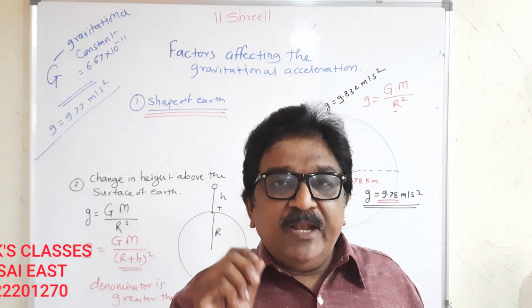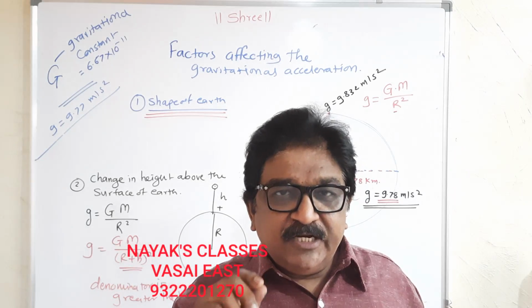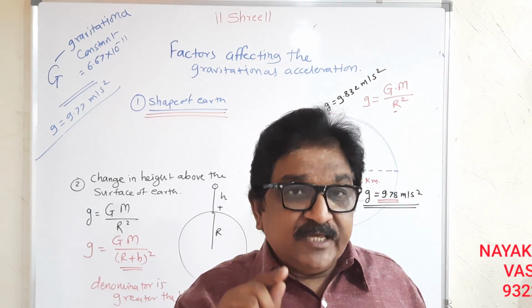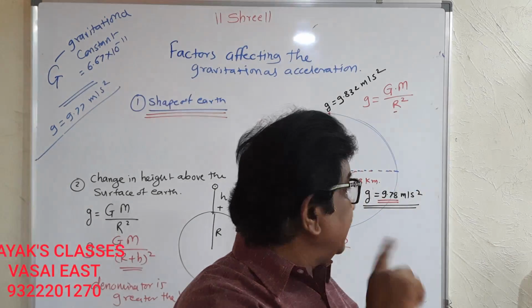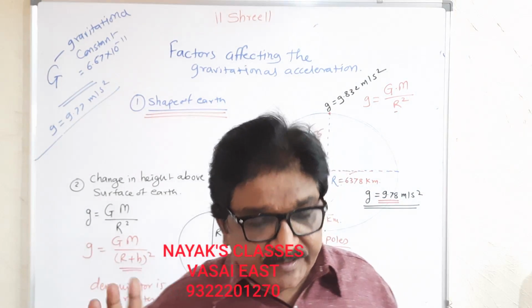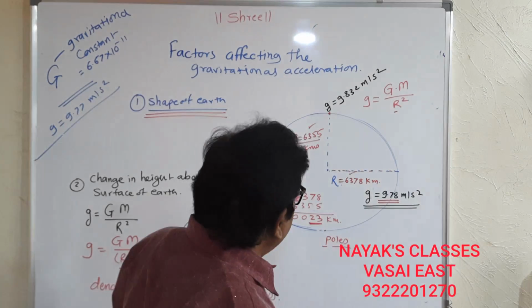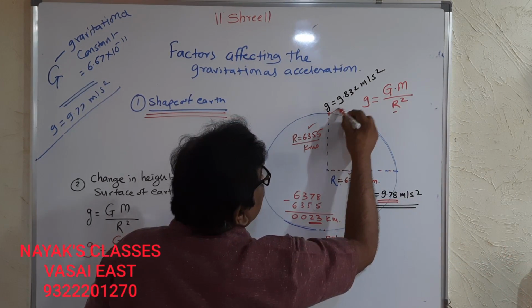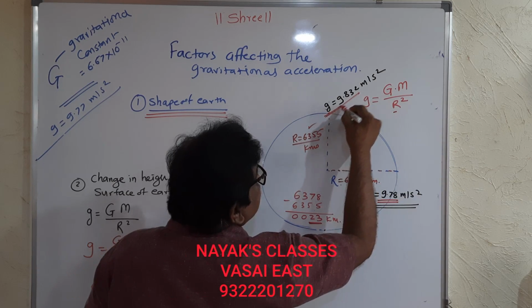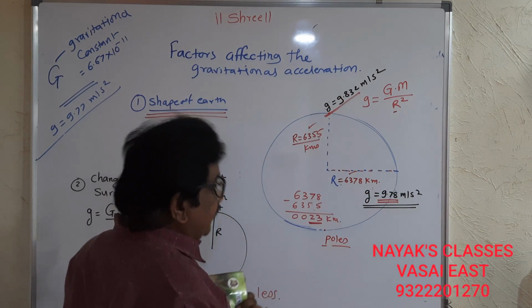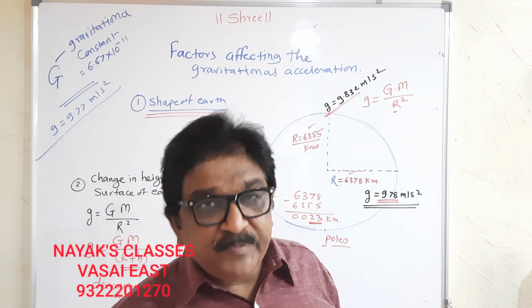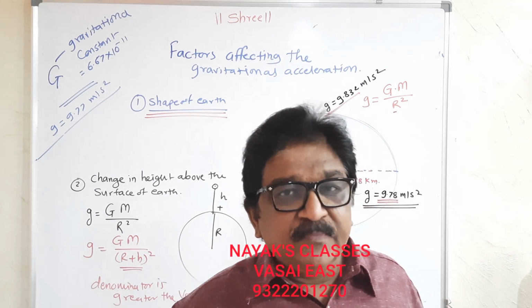So the value of acceleration due to gravity at the equator is 9.78 meter per second square, and the same value at the poles goes to 9.832 meter per second square.